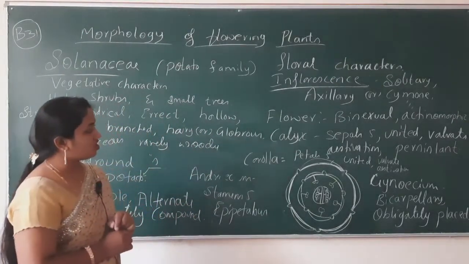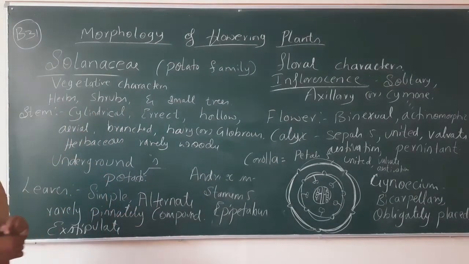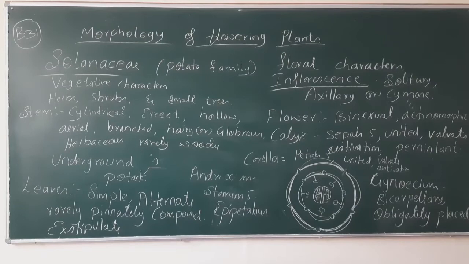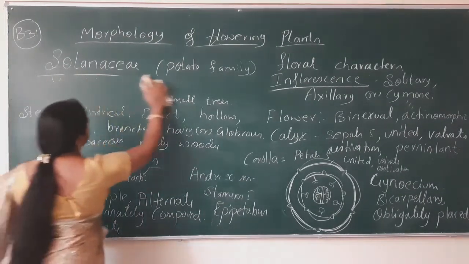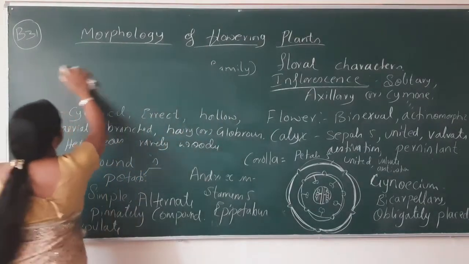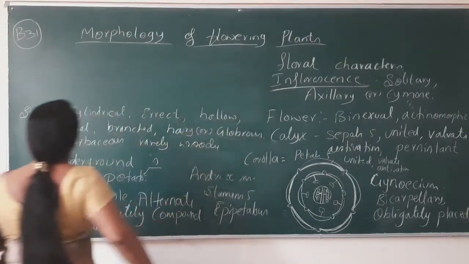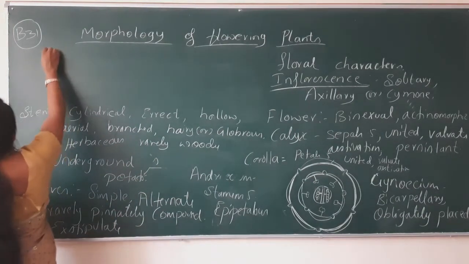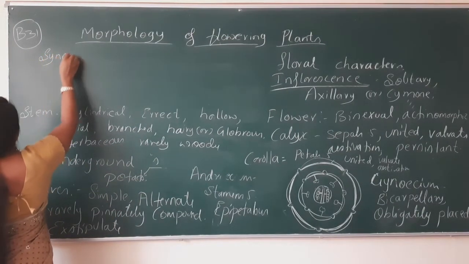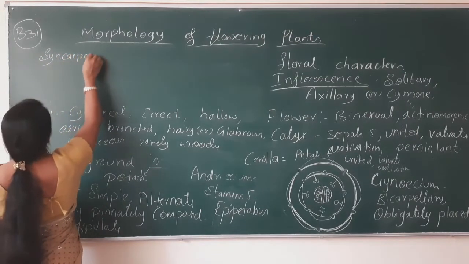And now how will you write the description of the fruit? We have some more description about gynoecium. This is syncarpous.